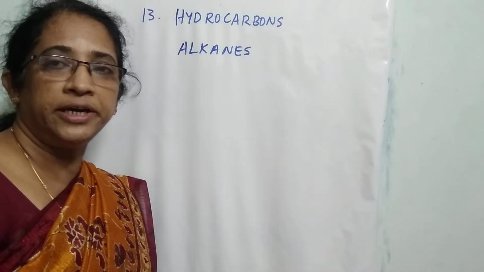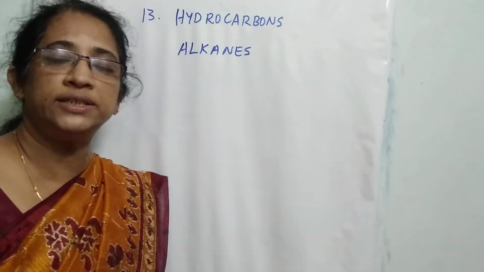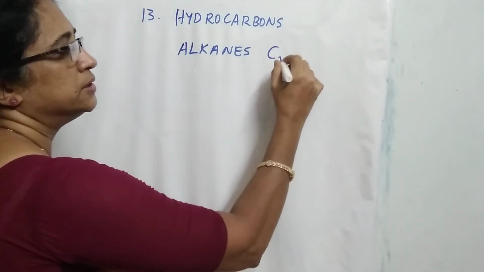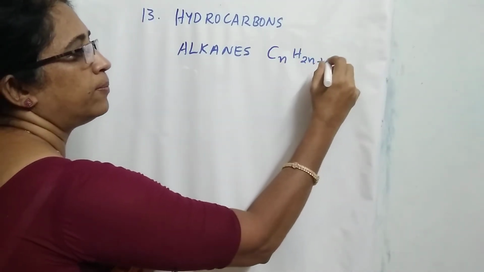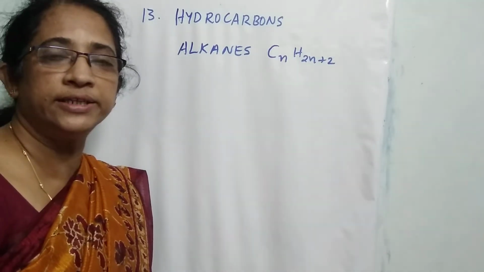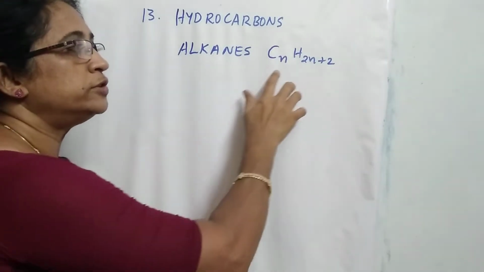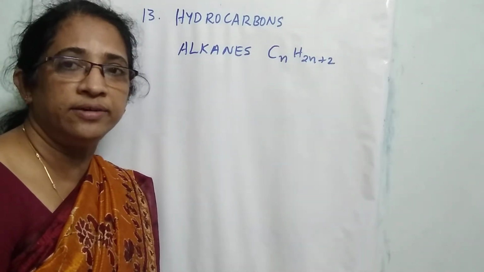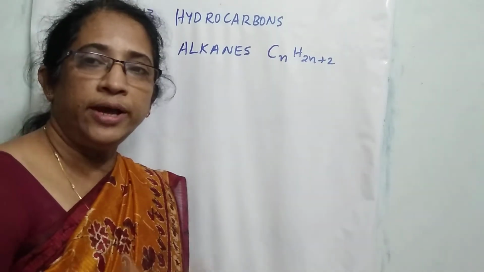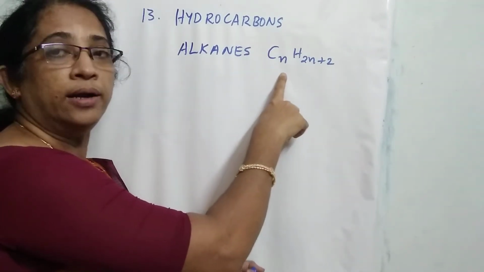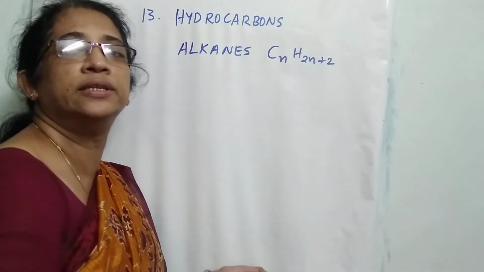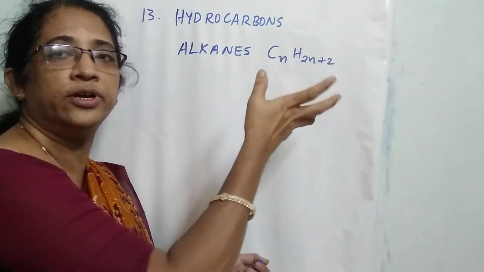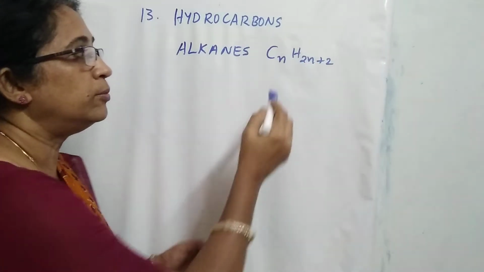So, we are going to study about alkanes. We know that alkanes are saturated hydrocarbons having a general formula CnH2n+2. So, the general formula of alkane is CnH2n+2. By using the general formula, we can derive the molecular formula of all the members in the alkane family. Put n equal to 1, we get the molecular formula of the first member in the alkane series, CH4.